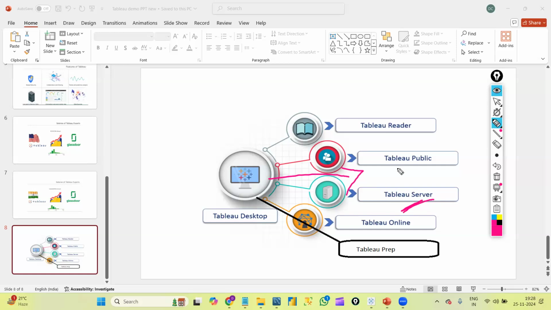Once we publish it in the Tableau server, what all can we do? We have so many options there. We will have alerts, and we have schedules. Technically, I'm not explaining each and every point now, but in this course we will learn about Tableau server also. Whenever we are learning the Tableau server concept, I will explain each detail very practically. We will practically do everything in the Tableau server also.